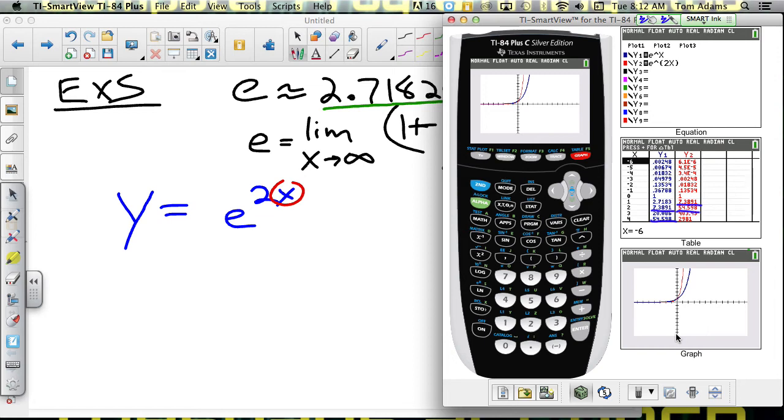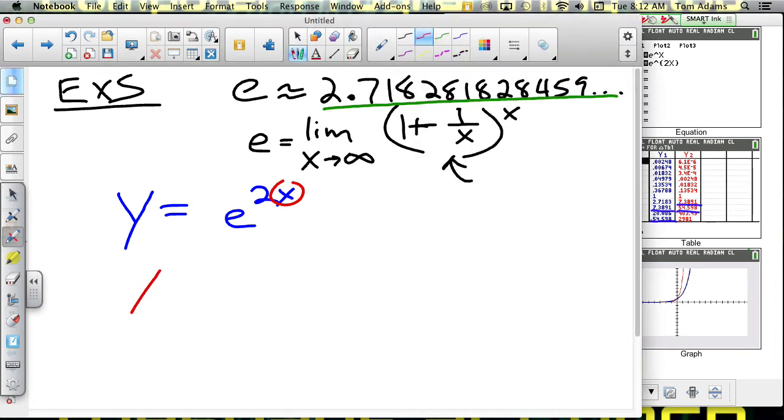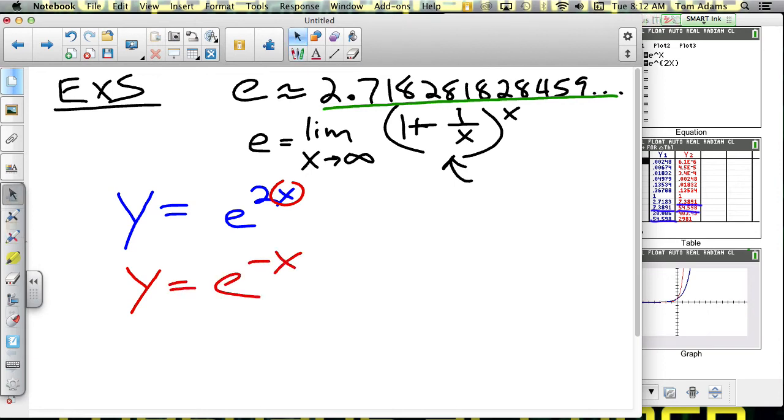All right? What do you think happens when I graph e to the negative x? By the way, you guys should be writing this down. I know you guys are awed by me teaching you, but make sure that you're writing all this down. These are part of your notes.